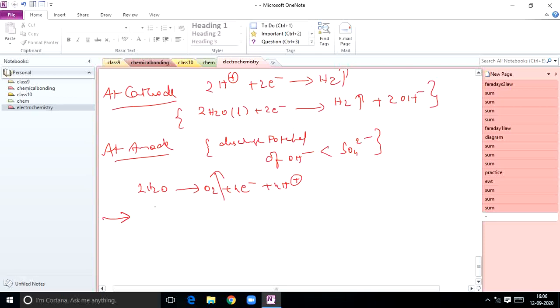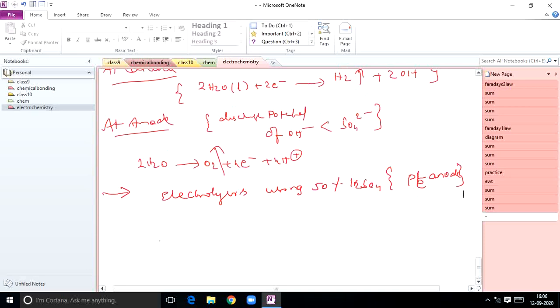Suppose same equation again, electrolysis using 50% sulfuric acid, and this time I am using 50% sulfuric acid. You can use lead, platinum anode. Okay, platinum anode. So what are the possible reactions if you take 50% sulfuric acid? Products will change. At anode,